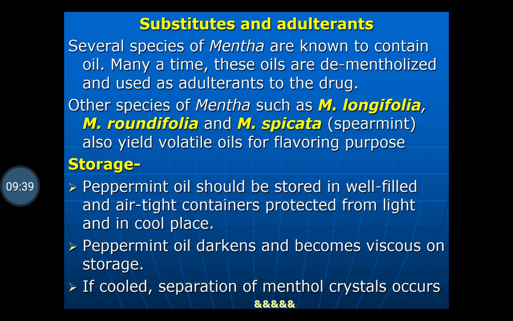The synonyms are Oleum menthae piperitae, coppermint, mentha oil, or peppermint oil. Biological source: mentha oil or peppermint oil is obtained by steam distillation of the fresh flowering tops of the plant Mentha piperita belonging to family Labiatae. The chief chemical constituent present in mentha is L-menthol, near about 70%. Along with the menthol, it also contains menthone, menthofuran, jasmone, methyl isovalerate and methyl acetate.